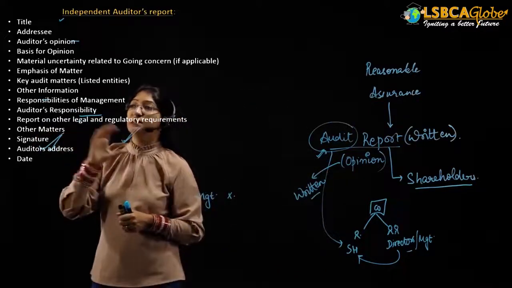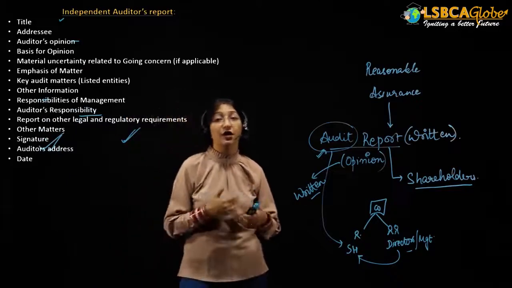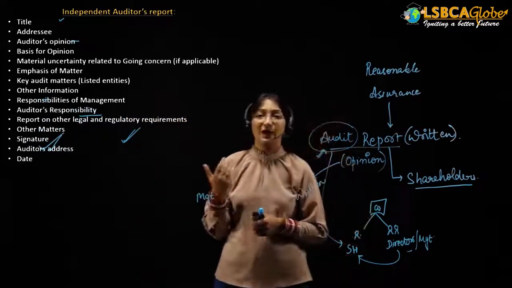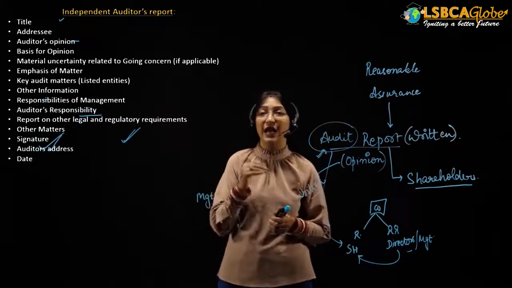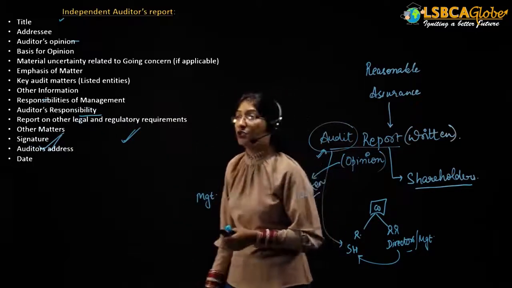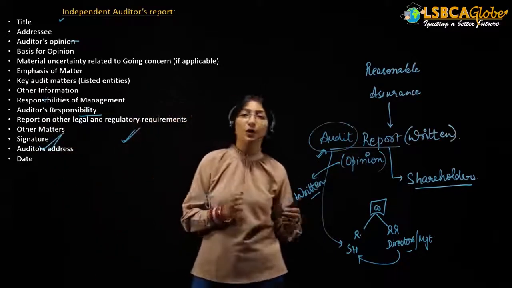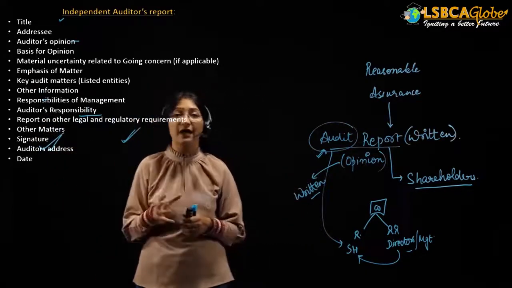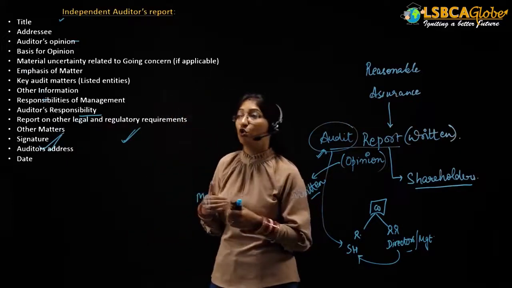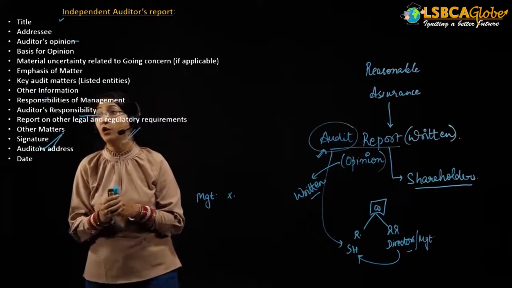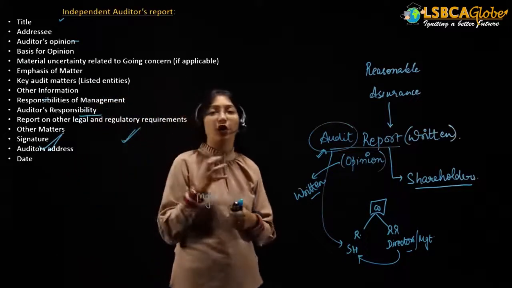Then material uncertainty relating to going concern. If the auditor feels that there is a material uncertainty with respect to the going concern of a company, then he has to report it in his audit report. Then the emphasis of matter paragraph; we'll be discussing this particular paragraph more. But for now, you should know that the auditor has to provide an emphasis of matter paragraph in his audit report, followed by the key audit matters.